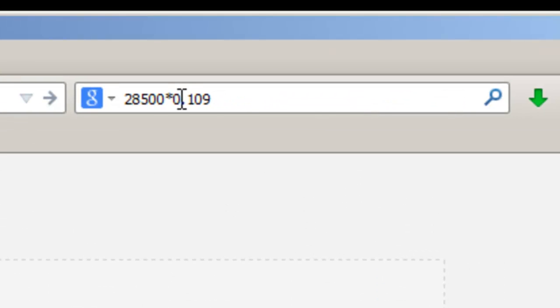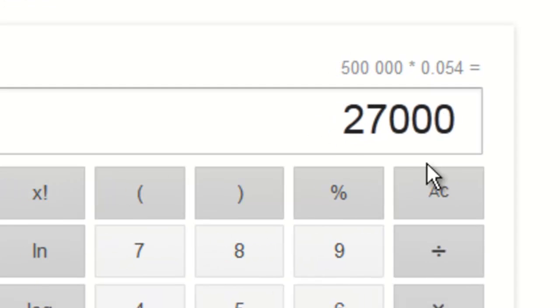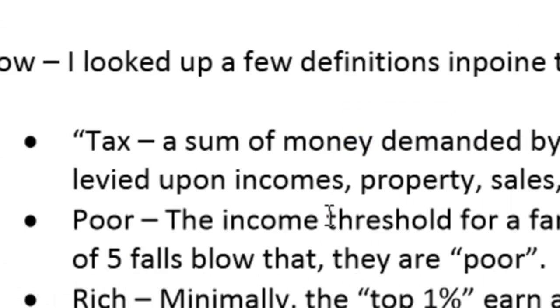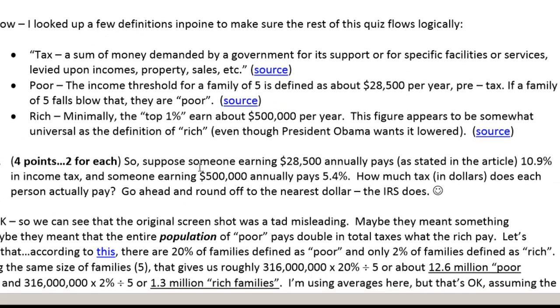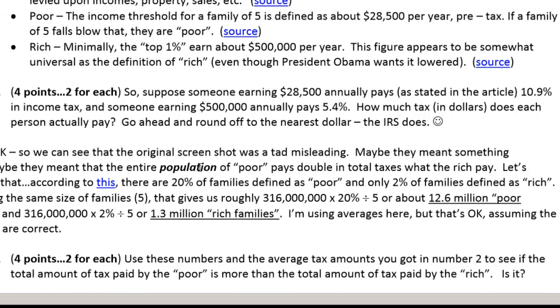And the rich, on average, are going to pay $500,000 times, what was our tax rate? 5.4%, 0.054. They're paying 27 grand. So far so good. That was these two guys right here. Now, I'm going to try to see if maybe they weren't talking about tax rate. Maybe they mean the total tax burden is double.